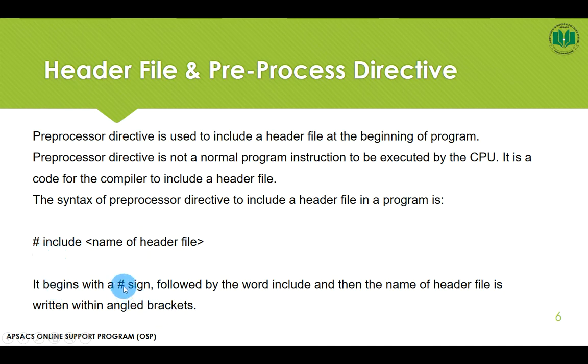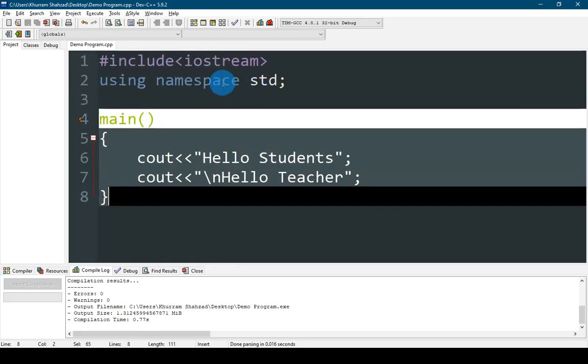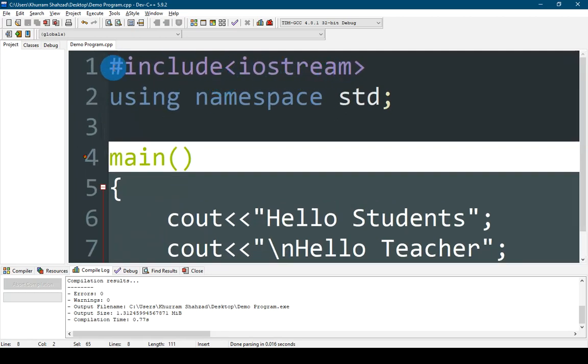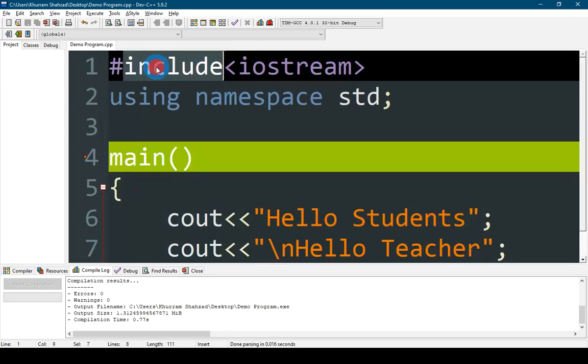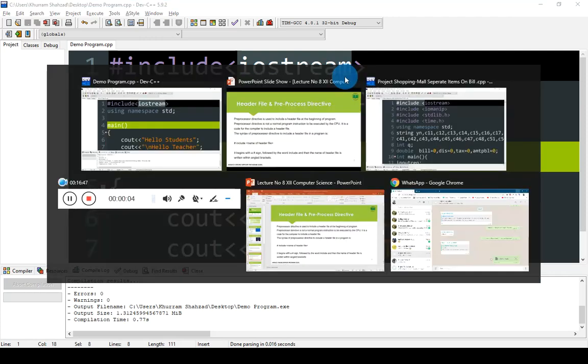It begins with the hash sign followed by the word include, and then the name of the header file is written within angular brackets. Angular brackets means the less than and greater than signs are used to attach this file, as shown in this program. For example, I'm using iostream. It is written with the hash sign and the include word, then the angular brackets, and in between the angular brackets the name of the header file is written.